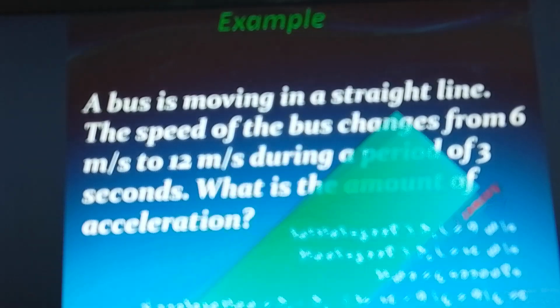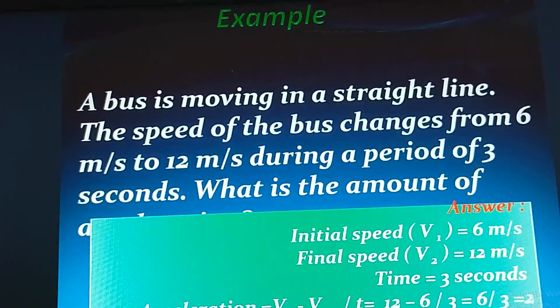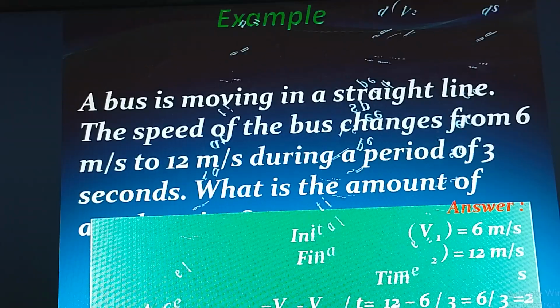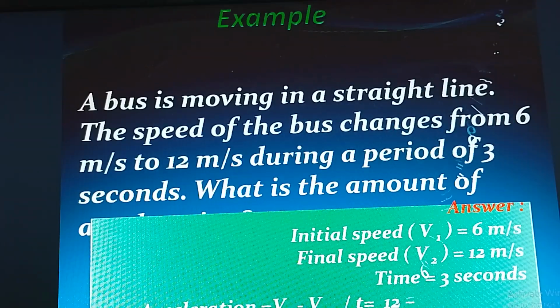Acceleration equals V2 minus V1 over time. So, beginning from 6 to 12: 12 minus 6 over 3 equals 2 meters per second square.